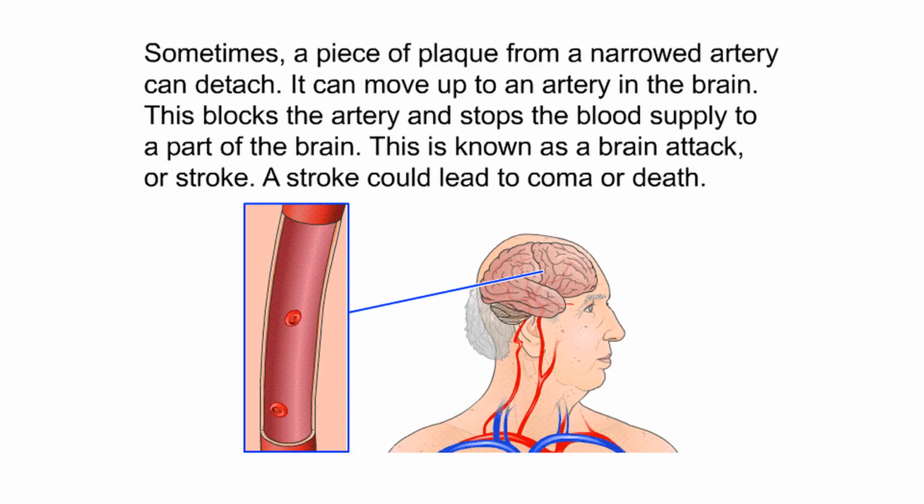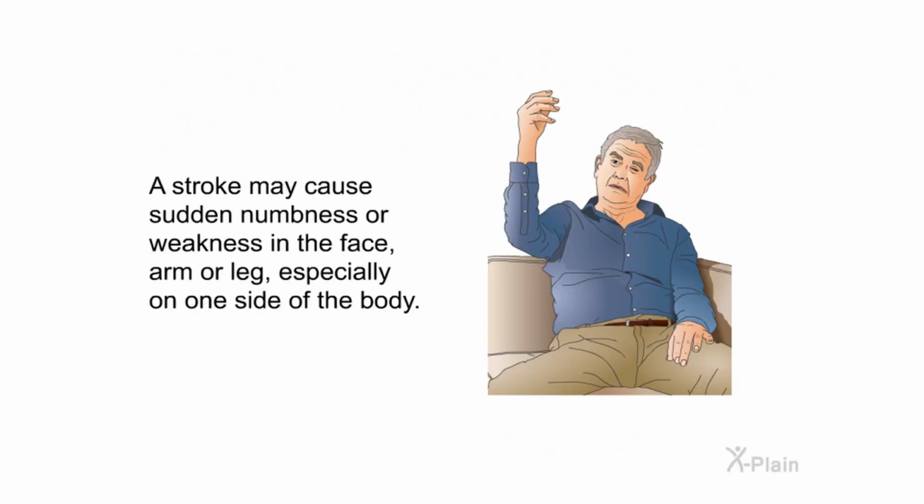Sometimes a piece of plaque from a narrowed artery can detach. It can move up to an artery in the brain. This blocks the artery and stops the blood supply to a part of the brain. This is known as a brain attack or stroke. A stroke could lead to coma or death. A stroke may cause sudden numbness or weakness in the face, arm, or leg, especially on one side of the body.